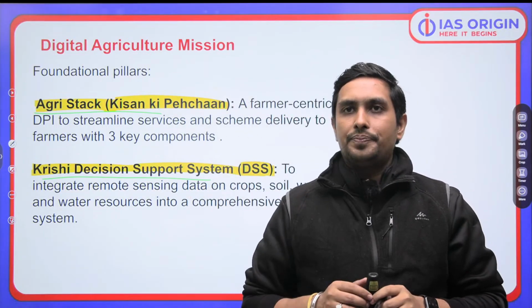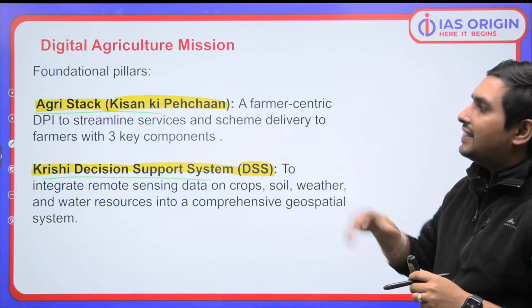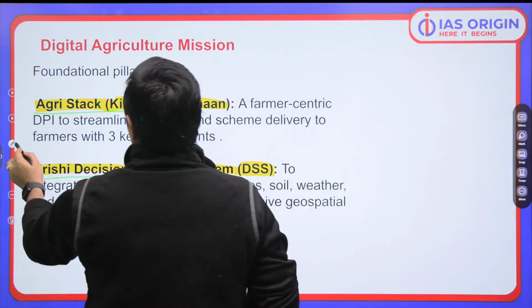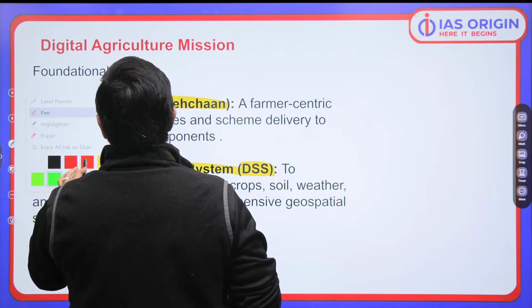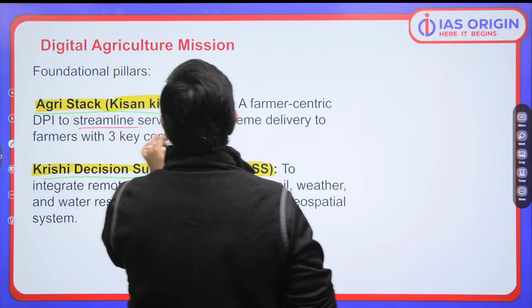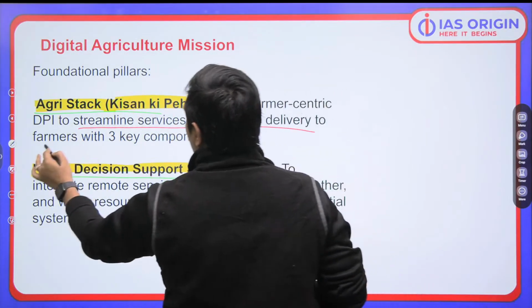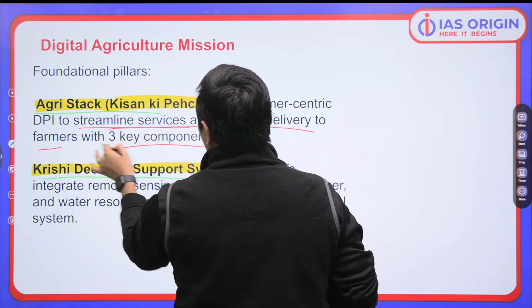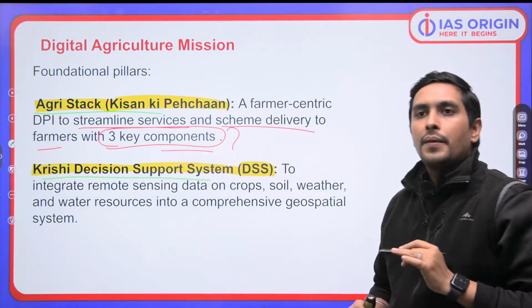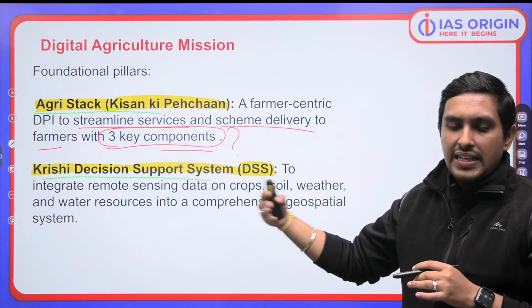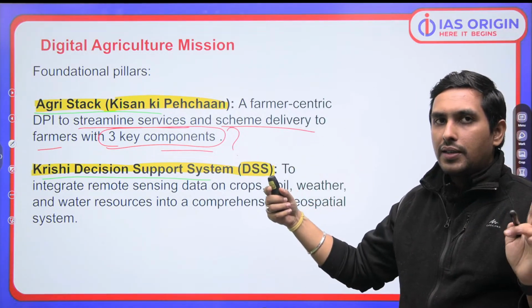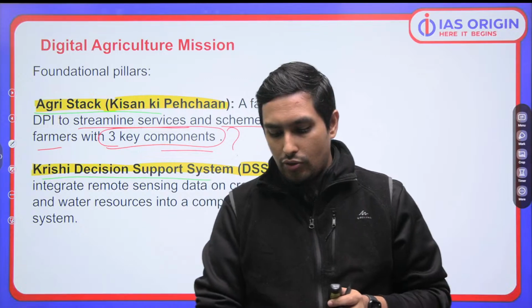We'll talk about that. When you talk about AgriStack, ultimately, what exactly is it going to do? It is going to streamline services and scheme delivery to the farmers with three key components. Now, what are these three key components? Let's talk about that, because certainly that is going to be super important for us.